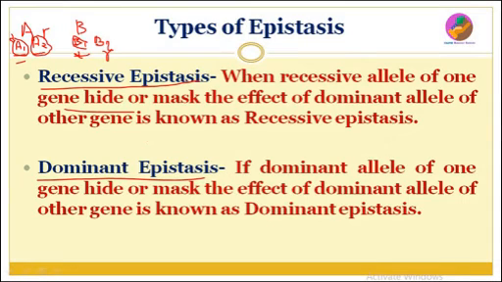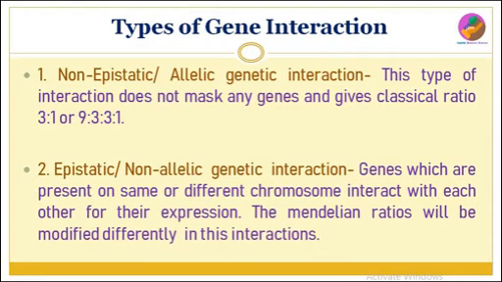So these are two types of epistasis: recessive epistasis and dominant epistasis. Now there are two types of gene interaction: non-epistatic, or allelic genetic interaction, and epistatic, or non-allelic genetic interaction. The non-epistatic type does not mask any gene and gives the classical ratios 3:1 and 9:3:3:1.